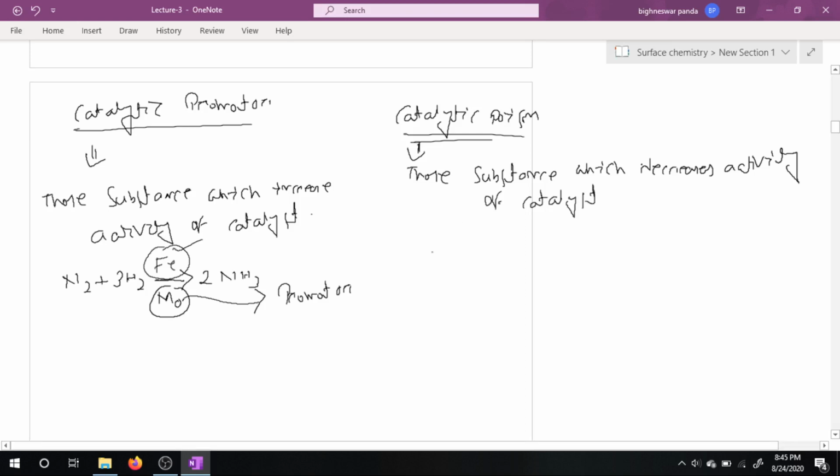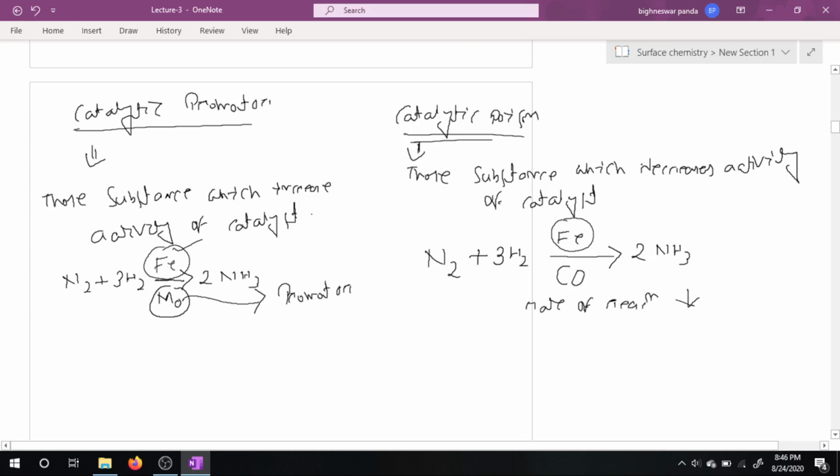Here we are using the same equation. Let us consider nitrogen reacts with hydrogen to form ammonia, and we are using iron as a catalyst. If we add a small amount of carbon monoxide, then the rate of the reaction